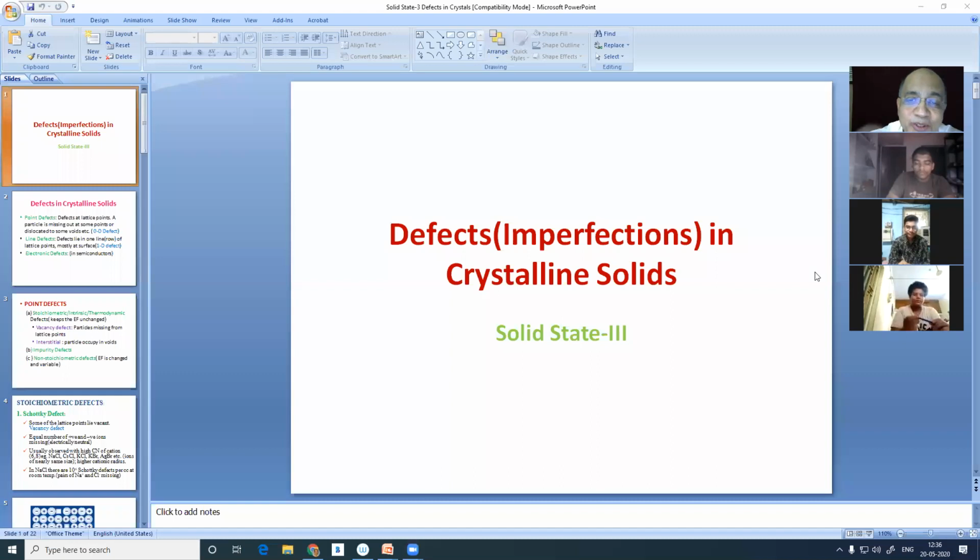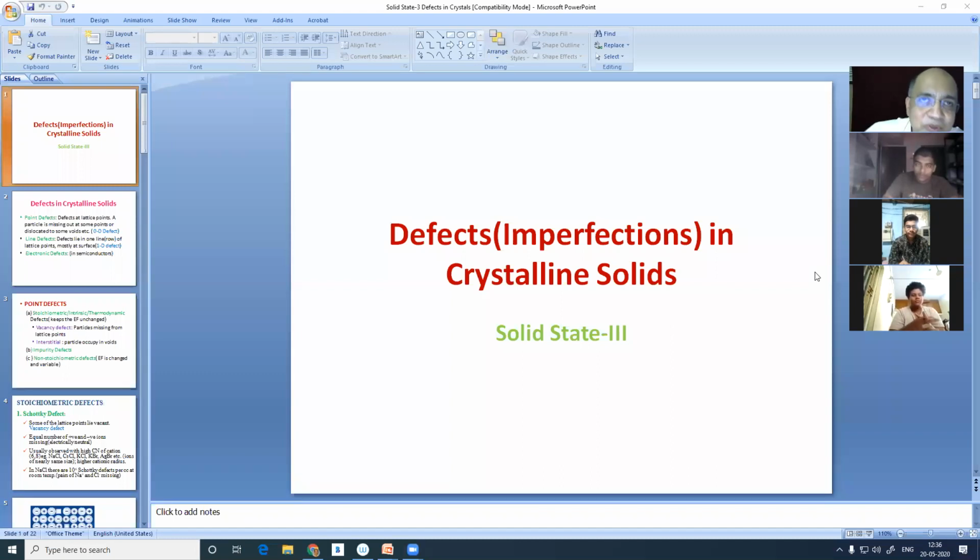As I told you, the name defect here in solid state chemistry is taken with a lot of honor and dignity. In fact, there is a defect engineering in solid state, by introducing defects or by creating defects during crystallization, or introducing defects in an already prepared crystal.